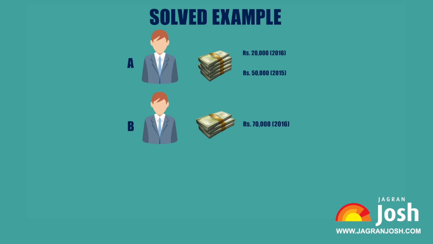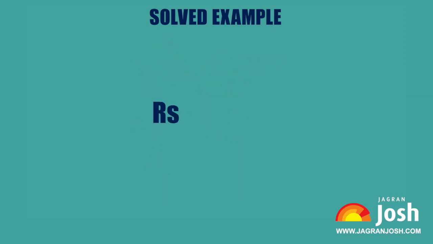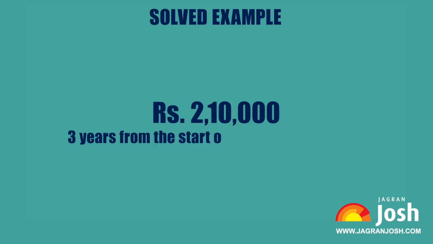In 2017, B invested another additional amount of rupees 20,000 and C joined them with an amount of rupees 70,000. What will be A's share in the profit of rupees 2,10,000 earned at the end of 3 years from the start of the business in 2015?